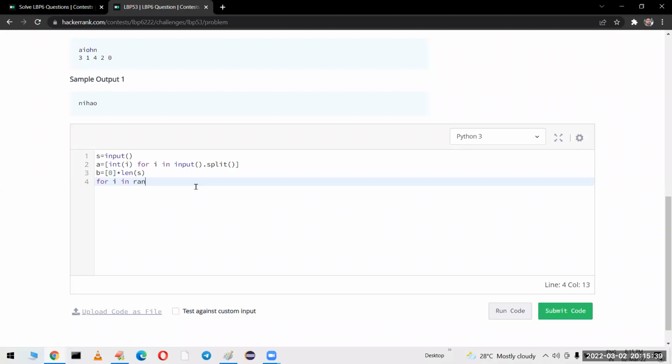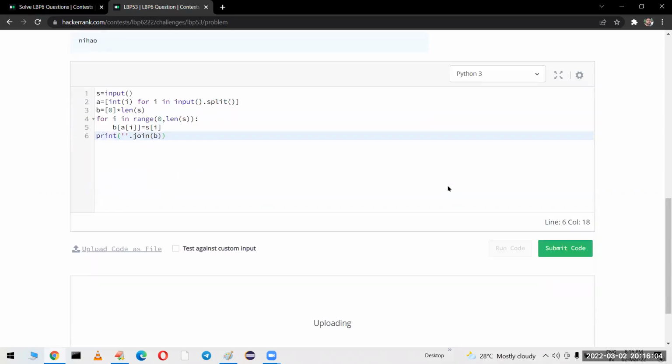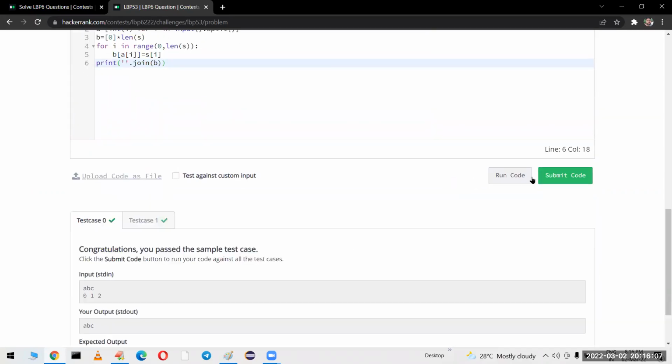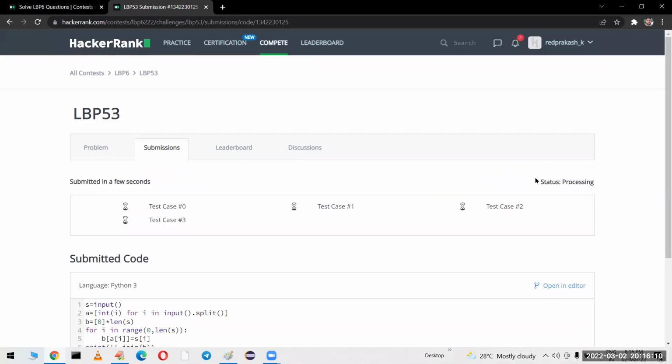For i in range of 0 to length of s, I am taking b of a of i is equal to s of i. That's all. Now b is nothing but a list, but we need a string as output. So empty string dot join of b. Every character it will take and it will join and return. Yes, both the test cases are passed. Even the private test cases also passed. So this is nothing but how you can solve this problem.